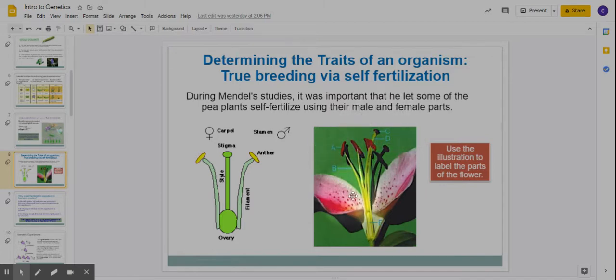So again, this is a lily flower. If you want to control the mating of this lily flower, all you've got to do is cut off the anthers. I know that kind of sounds mean, right? Like you're cutting off part of the flower. But they actually do that even for weddings, because this makes a lot of pollen, and brides and flower girls don't want that pollen on their clothes. So a lot of florists, if they're using lilies, will cut those off for a wedding because they'll get yellow or brown pollen everywhere. Okay? But anyway, that's another way.